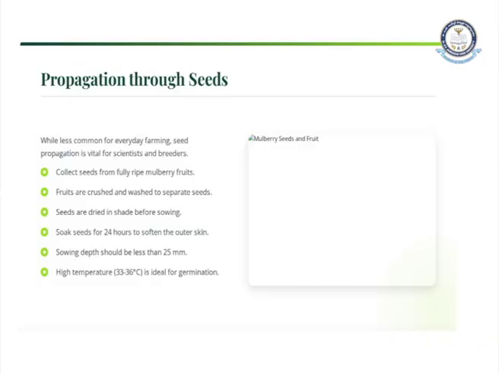Most of the farmers use vegetative propagation. The most commonly used vegetative propagation is stem cutting propagation. It is the most common and low budget, that means low cost, and it has a high success rate in the tropical region as well. Propagation through seeds is less common for everyday farming. It won't be carried out regularly by the farmers, because there will be some genetic differences.